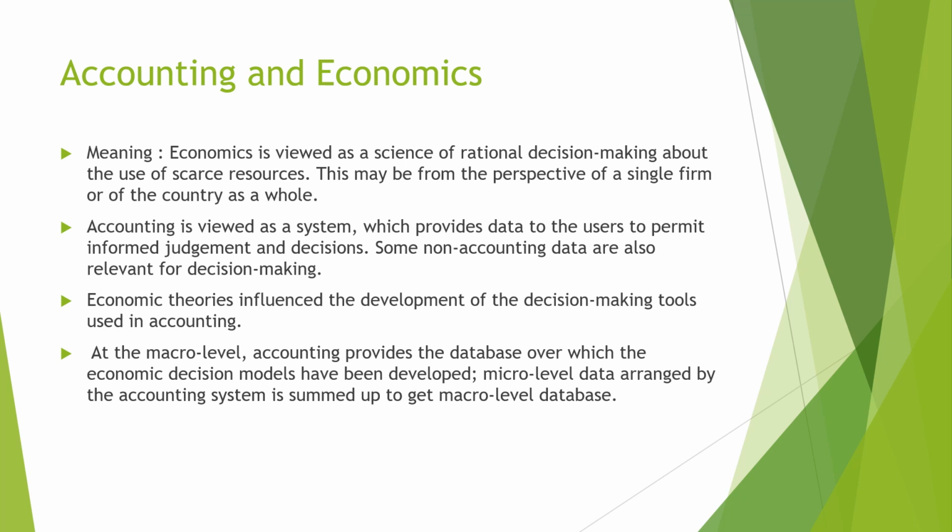At the macro level, accounting provides a database for the economic decisions. Most of the economic decision models have been developed based on accounting data. And micro level data arranged by accounting is summed up to get the macro level database. That's the relation between accounting and economics.